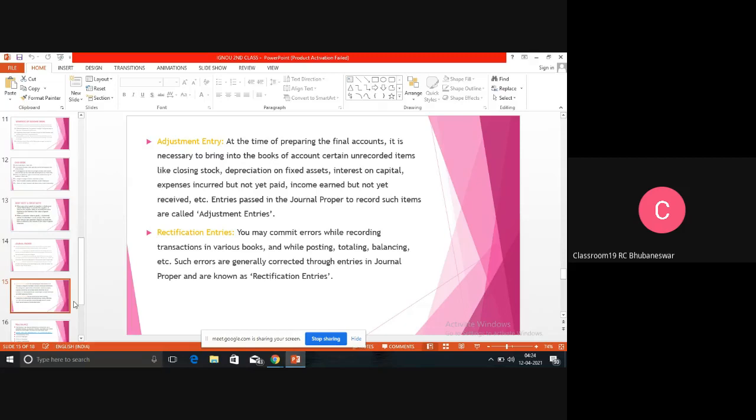When one person records, there will surely be errors. We will study how many types of errors there are. After that, errors can be rectified. So when there is an error and it is not rectified, before rectification those transactions are recorded under journal proper. Before we rectify them, whatever account we write them in before making the balance sheet, that is known as our journal proper.